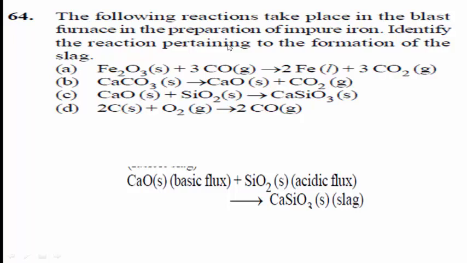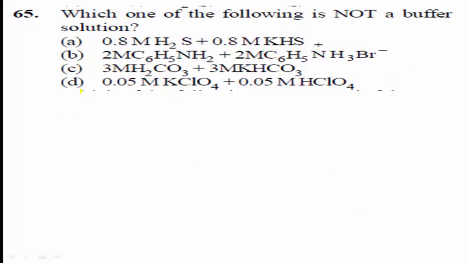For example, in the metallurgy of iron, calcium oxide combines with silica and forms an easily fusible calcium silicate, that is CaSiO3 slag. Therefore, the correct answer for this question is option C. Option C is the right answer.